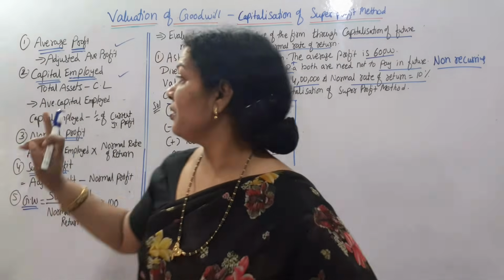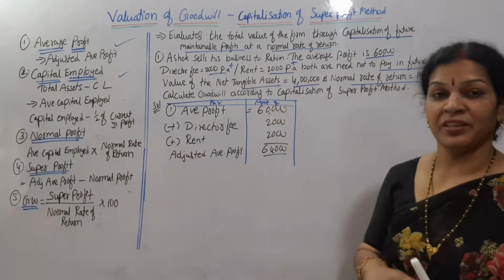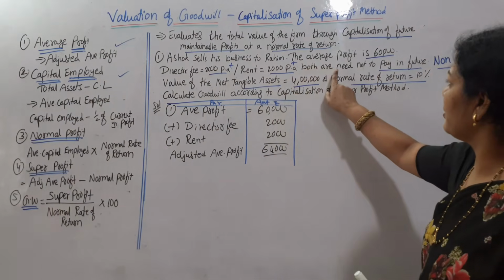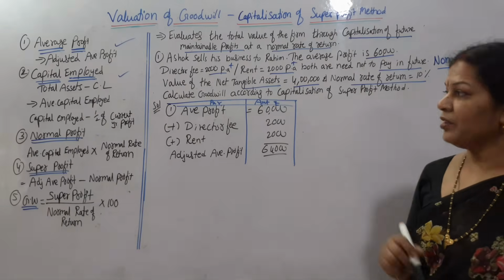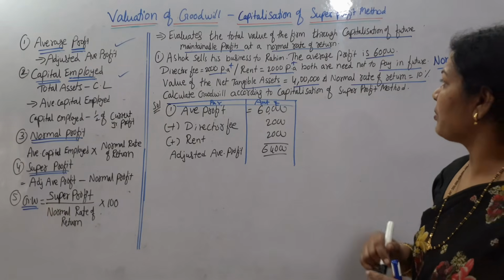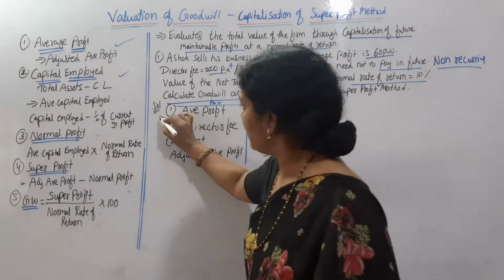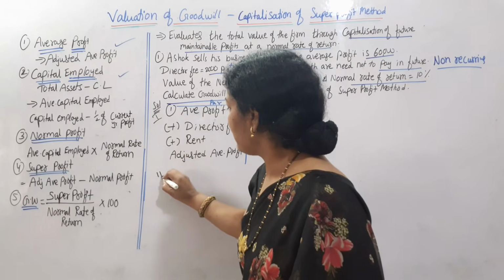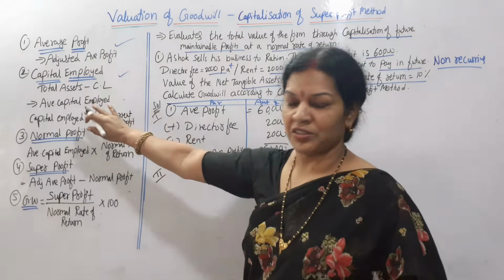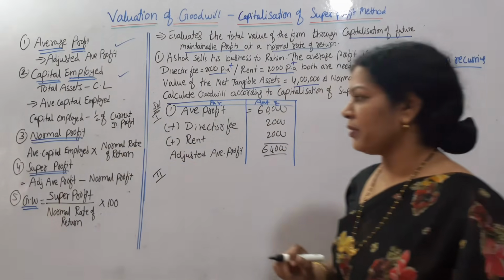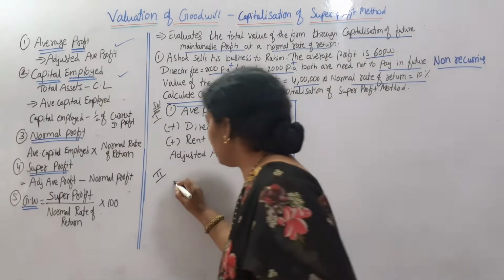Next step is what? Capital employed. Capital employed is given already, so need not go for the capital employed. This is the first step, and capital employed is given, so we will not touch this step. Next one, normal profit. Normal profit we have to calculate.